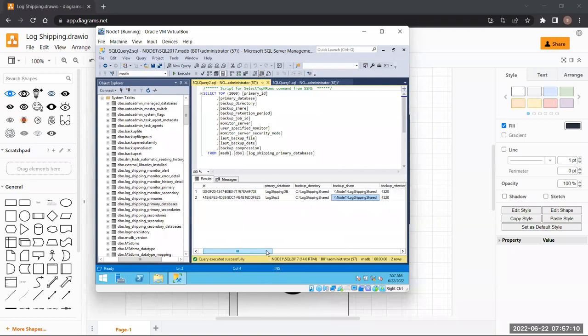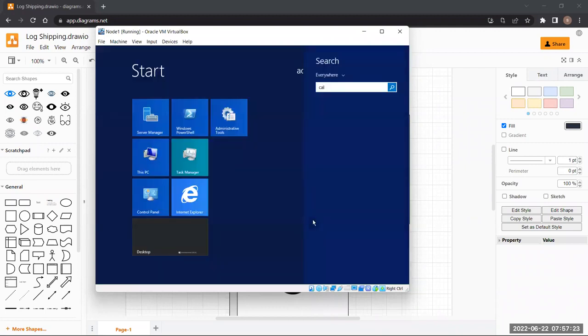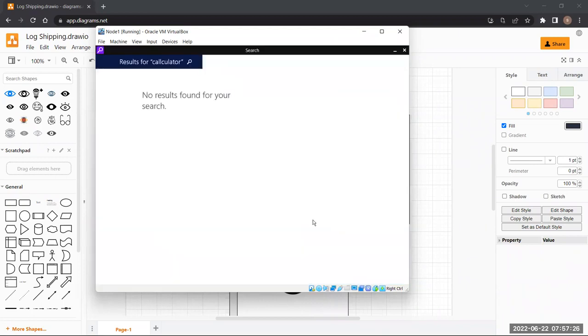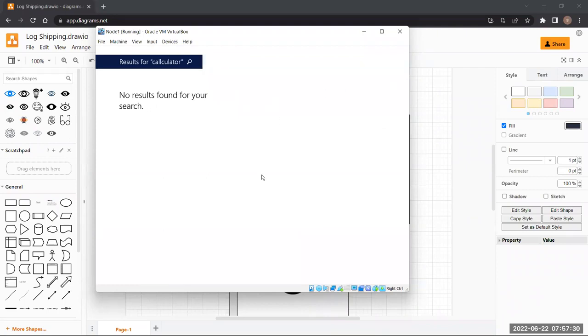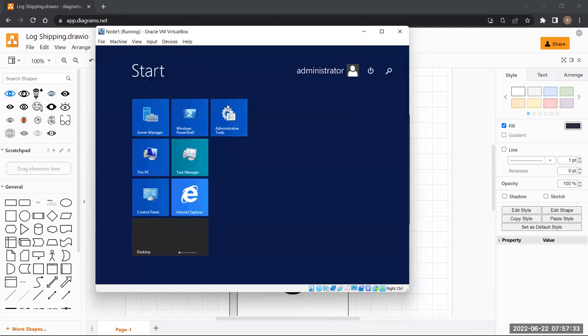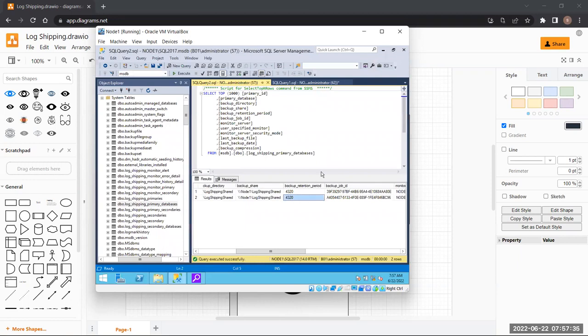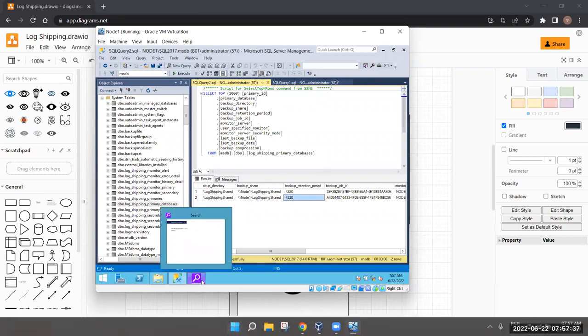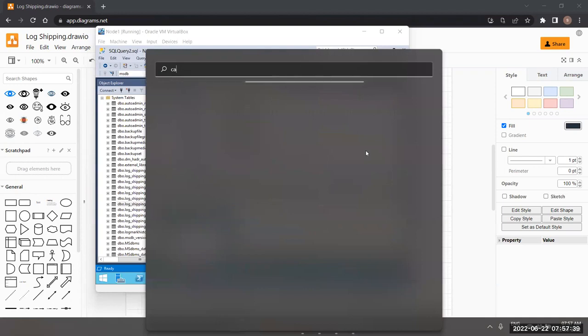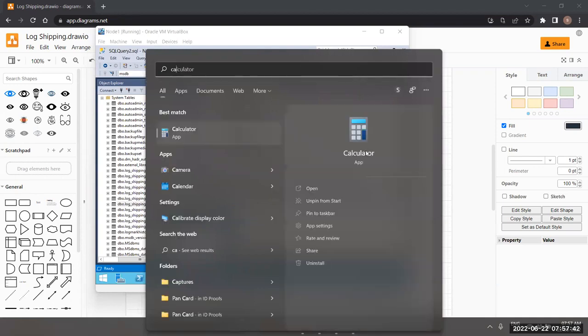Okay. Then it says backup retention period. What is this backup retention period, 4320? Let's open a calculator. You guys know what it is, but okay, no problem. We'll go ahead and use it. You don't have a calculator? Okay, I'll open it. 4320 minutes.